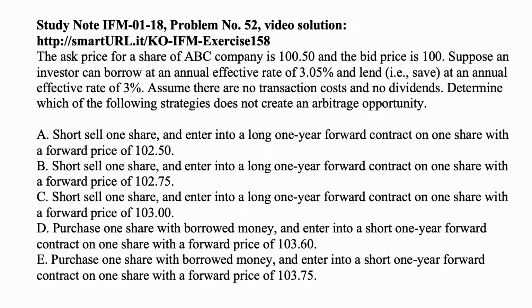D, purchase one share with borrowed money and enter into a short 1-year forward contract on one share with a forward price of 103.60. And E, purchase one share with borrowed money and enter into a short 1-year forward contract on one share with a forward price of 103.75. Now, with a short forward, you will be selling in 1 year at that price. And you're borrowing money, and you borrow at 3.05%. That's an important thing to remember.